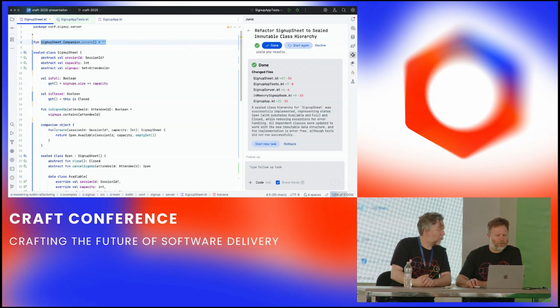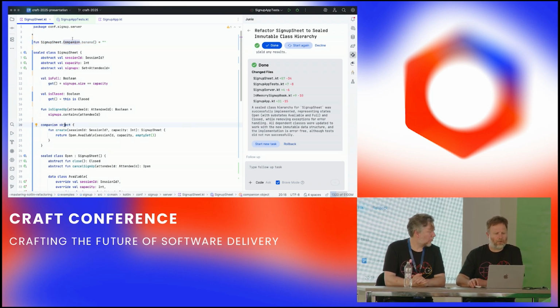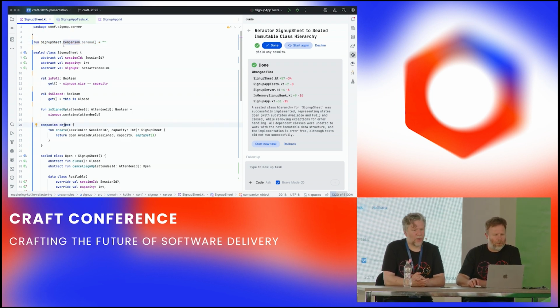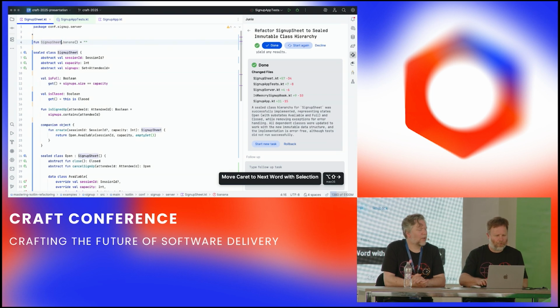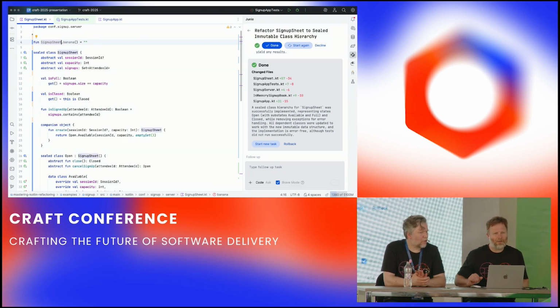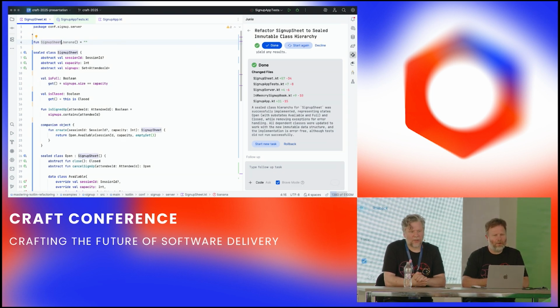Another trick is that once you have a companion object, you can create extension functions on it, which then appear to be new static methods, but you can do it from outside. So quite often I just create an empty companion object.